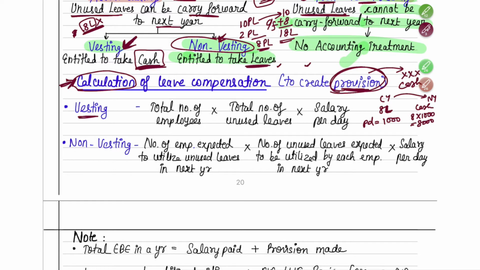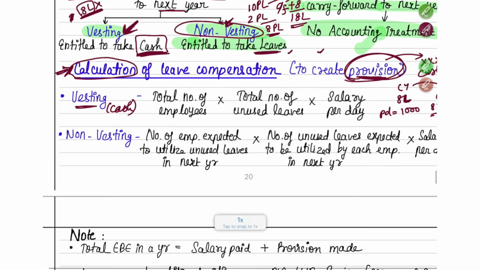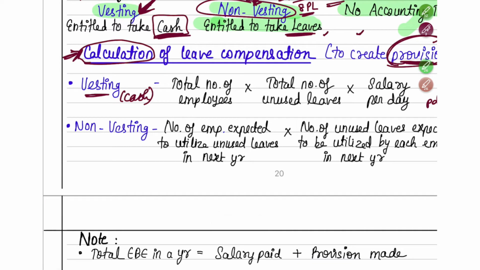If it is a vesting condition, here you are getting cash in return. So will any employee come and tell you, no, I don't need cash, company, please keep it with you? The answer is no. All the employees who have some unused leave balance will go and get cash against it next year. Nobody will say no to the Lakshmi that's coming in, or to the money that's coming in. Correct?